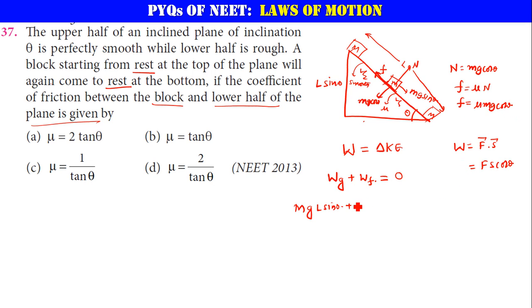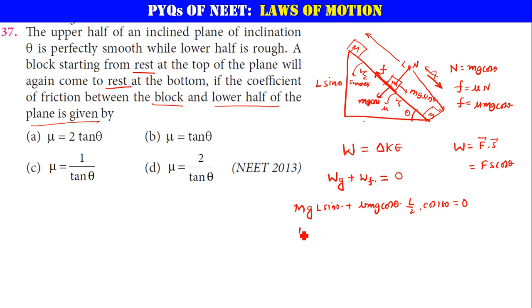Very good. Now work done by the frictional force during the second half of it is going to be force times displacement. Force is mu mg cos theta. Now what is the displacement? That is L by 2, and the angle between them: displacement is in this direction, force is in the opposite direction, that's why 180 degrees. Cos 180 is minus 1.